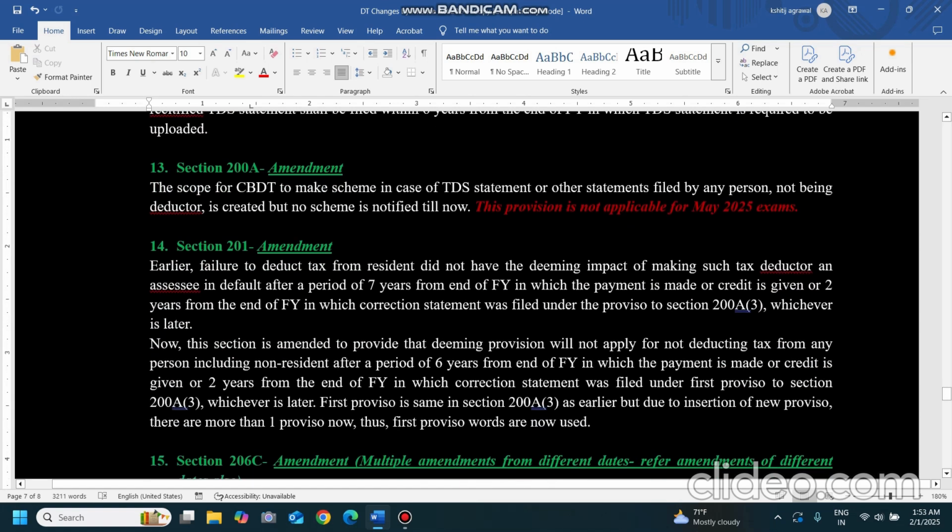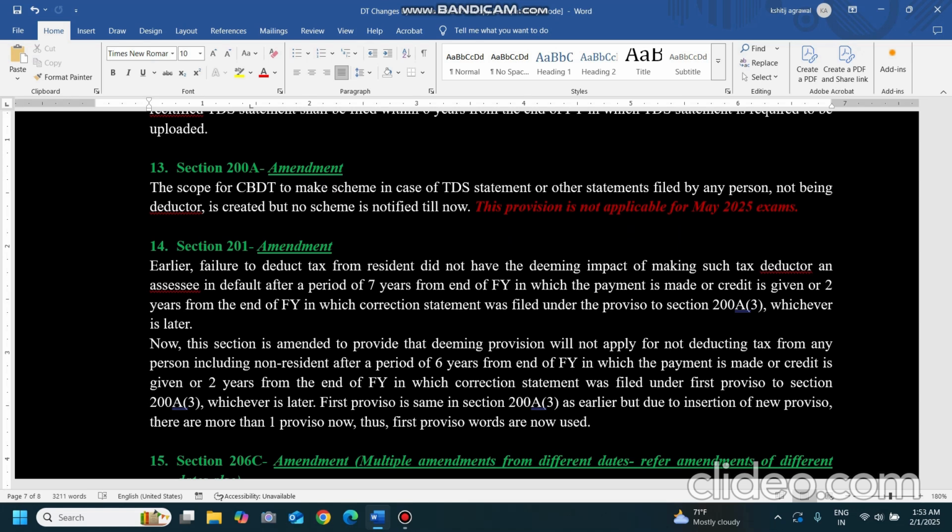Section 200A. The scope for CBDT to make a scheme in case of TDS statement or other statement filed by any person not being a director is created, but no scheme is notified till now. So for TDS statement any scheme can be made by the CBDT, but this is not notified till now. So this is not applicable for your exams.